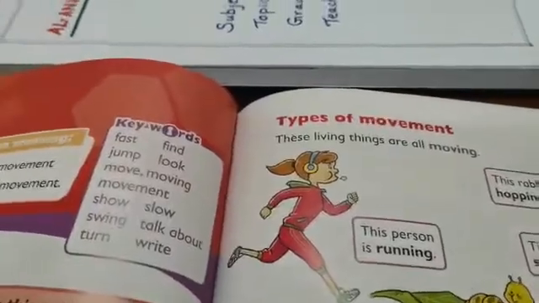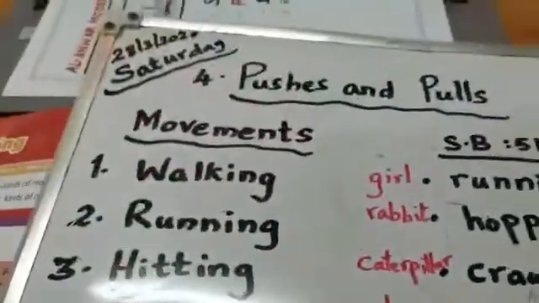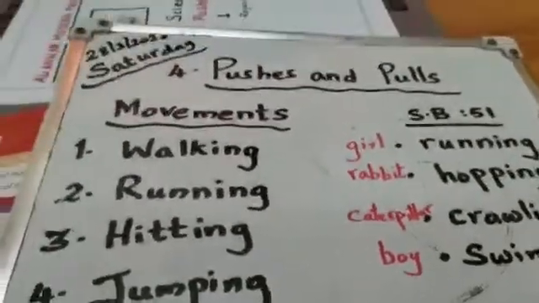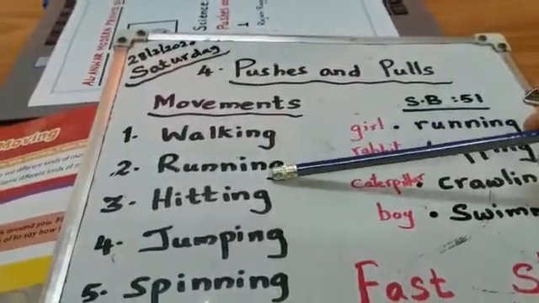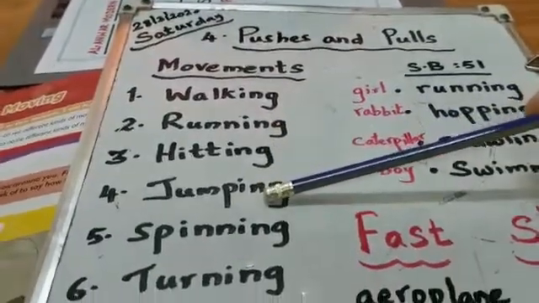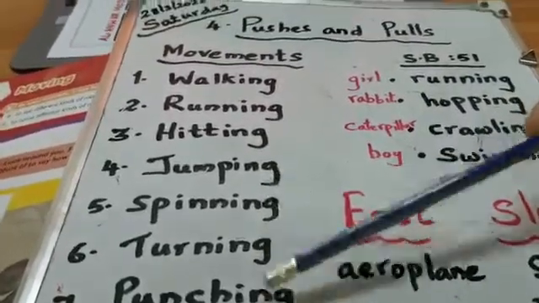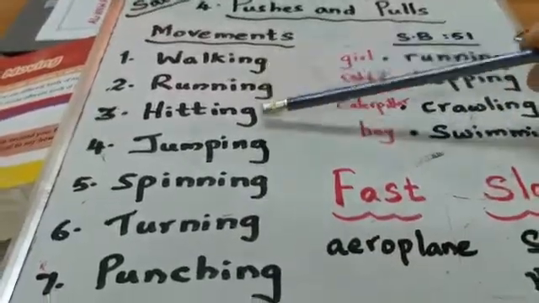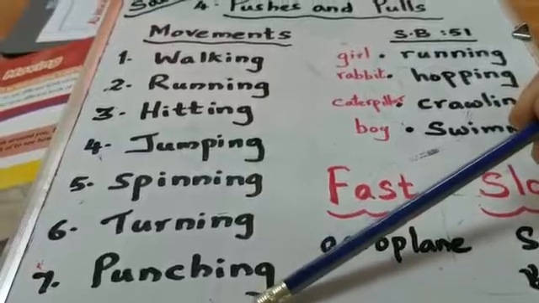And again I am telling you, can you see this one? Some of the movements you want to learn are walking, running, hitting, jumping, spinning, turning and punching.